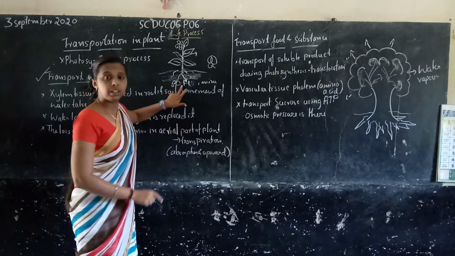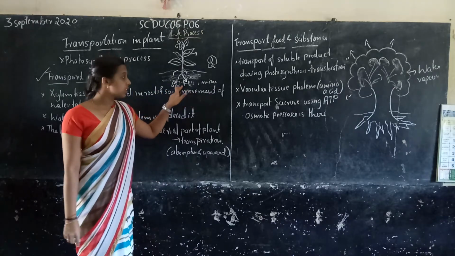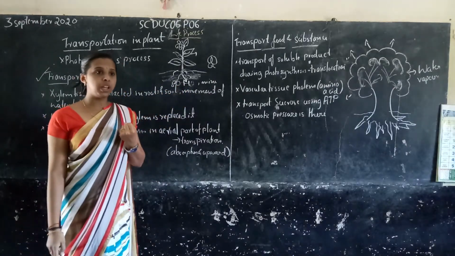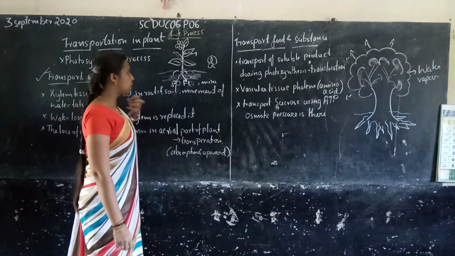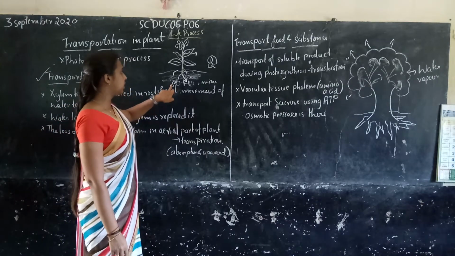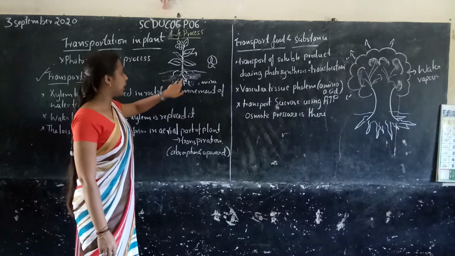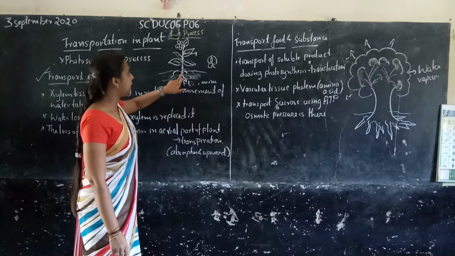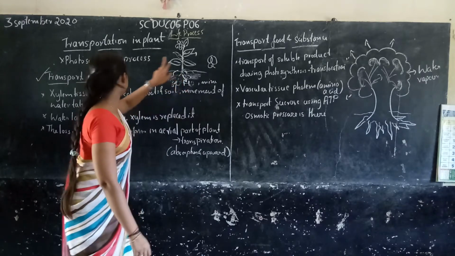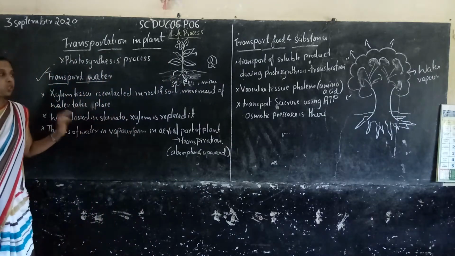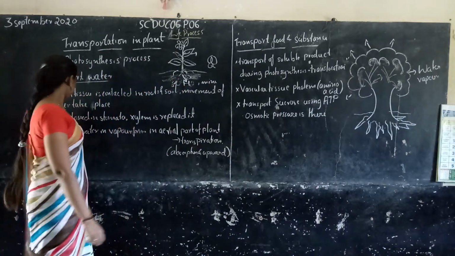Why is it connected to the soil? Because the plant needs to absorb water. They absorb the water through the soil. So the xylem in the soil and root helps movement of water, and helps to transport the water.